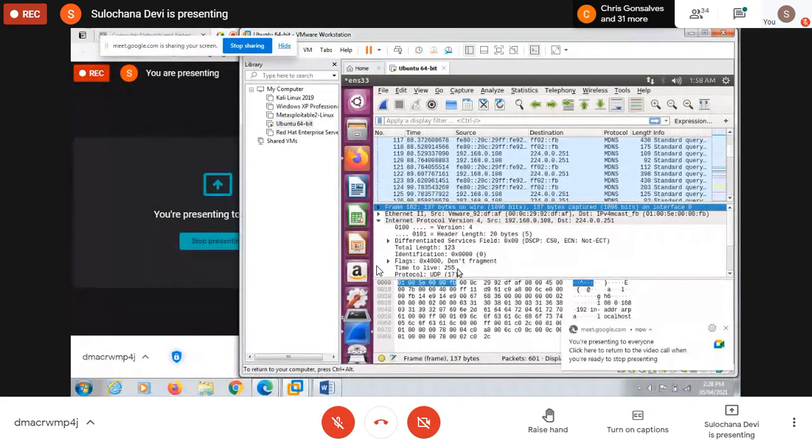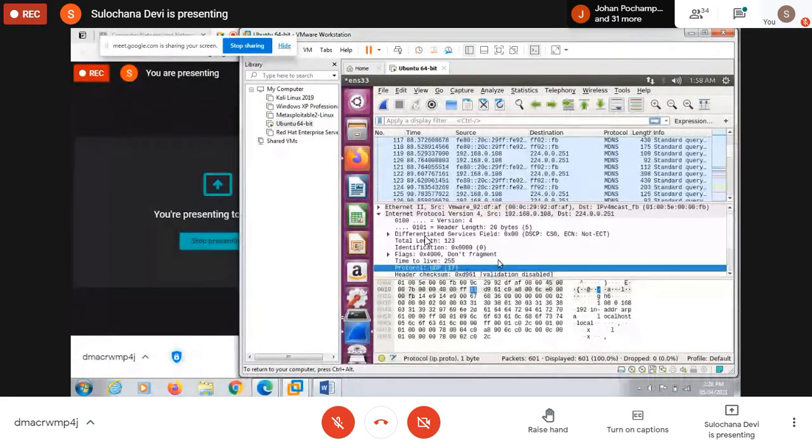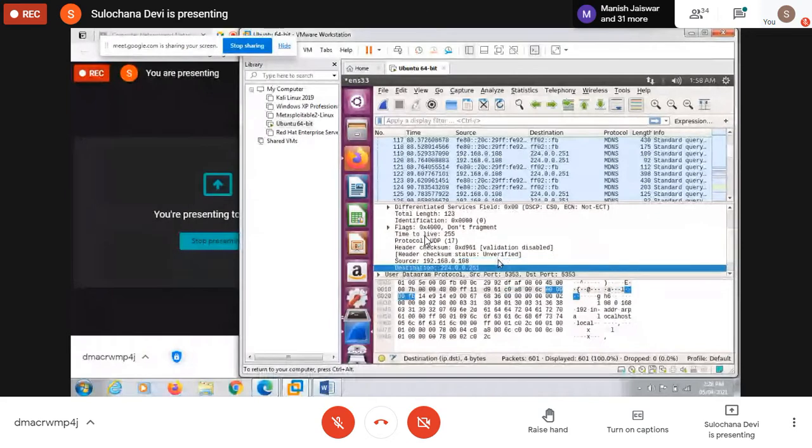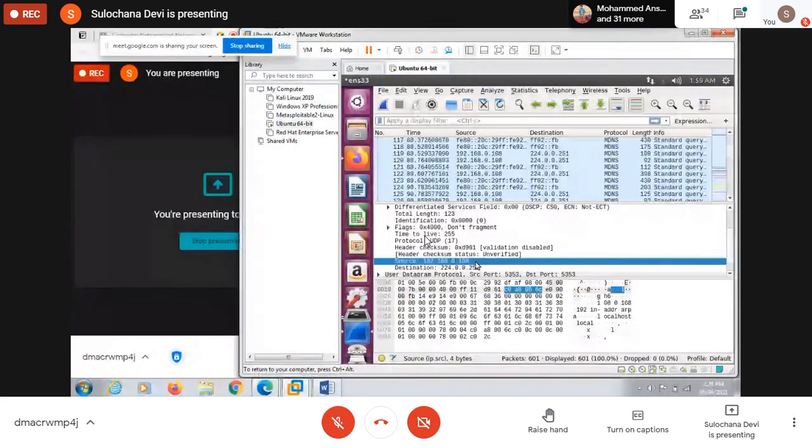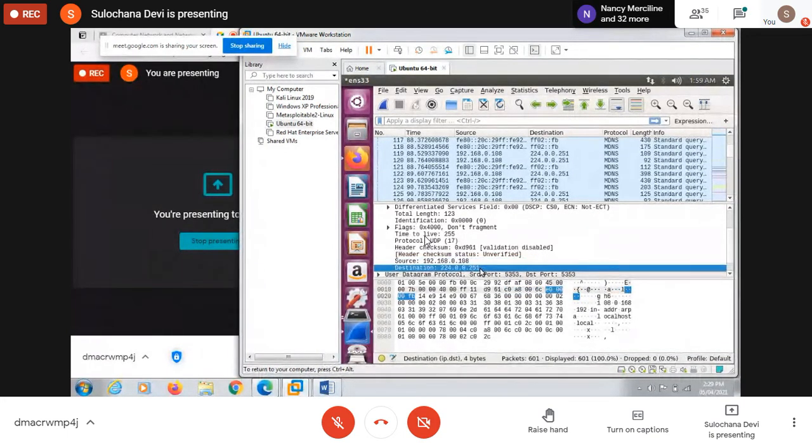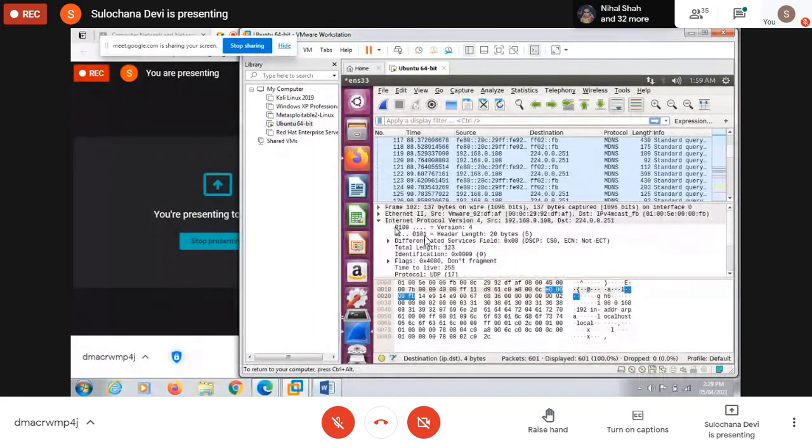Then time to live. This TTL value is set to 255. So it can visit a maximum of 255 routers one by one until it reaches the destination. Then the higher layer protocol: along with this IP protocol, it is using the UDP protocol, and 17 is the code for that protocol. Then this is the header checksum: all these header values are added together, and this is the sum. And then source IP address and destination IP address. So this is the header of IPv4.